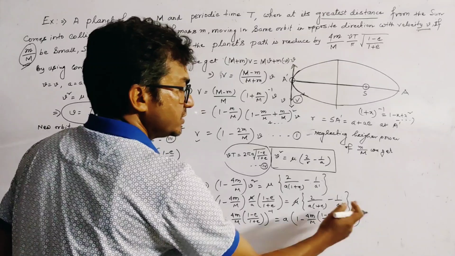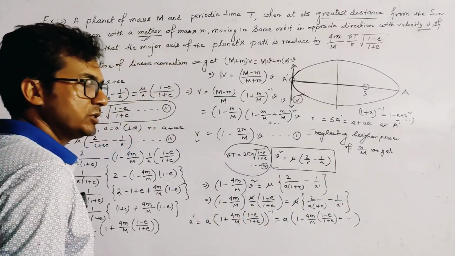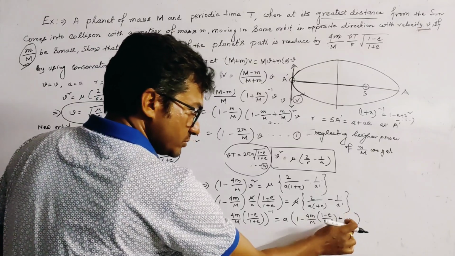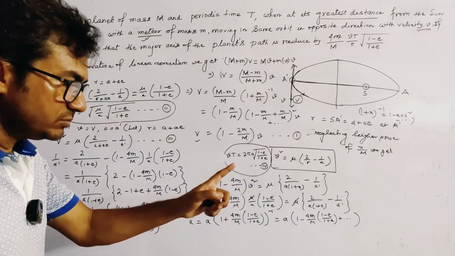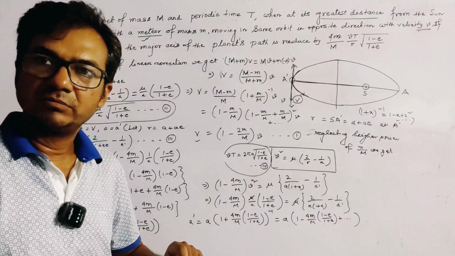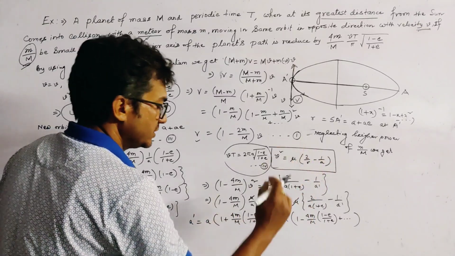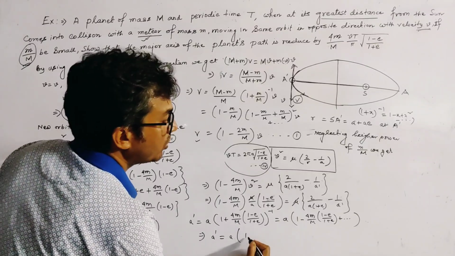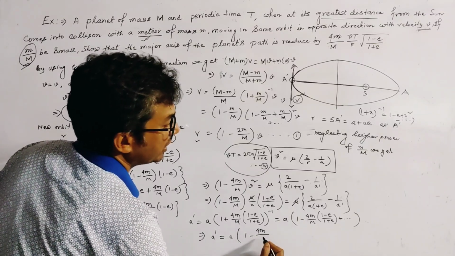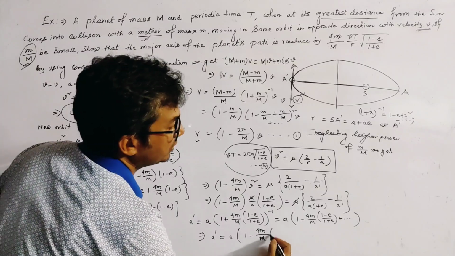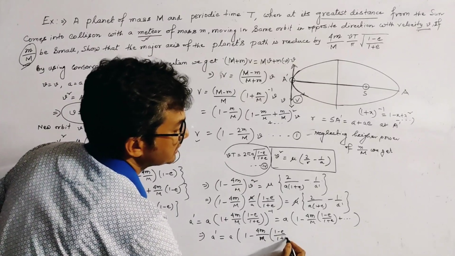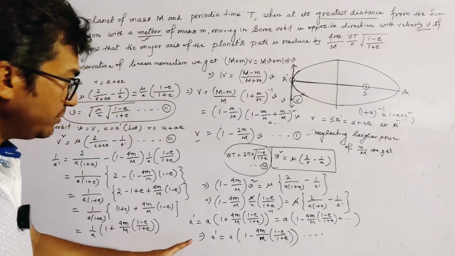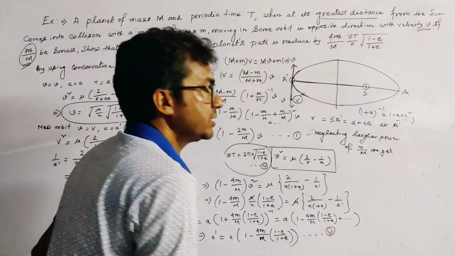And we neglect the higher terms because the square of m by M is present, so we neglect this term and get a dash equal to a into 1 minus 4m by capital M into 1 minus e by 1 plus e. This is the value of a dash, and we name this relation as relation number 5.